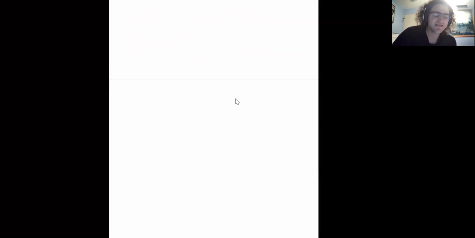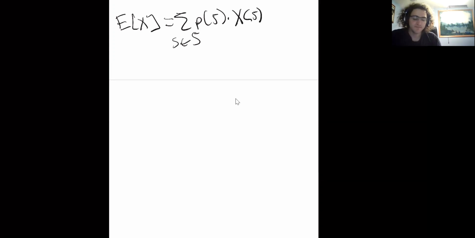So what does expected value mean? Definitionally, we can see the expected value of some random variable X. We'll take each event in our sample space and ask, what's the probability of this event occurring? And then we'll multiply that by the value that the random variable takes on for that event in the sample space S. Remember that a random variable maps from something in the sample space to something like the real numbers.